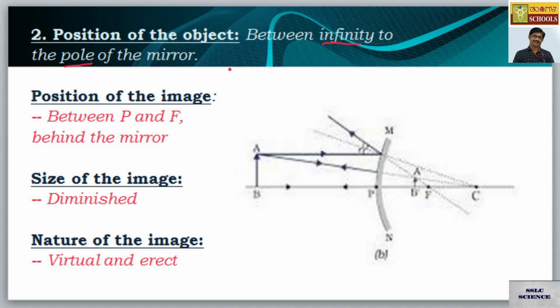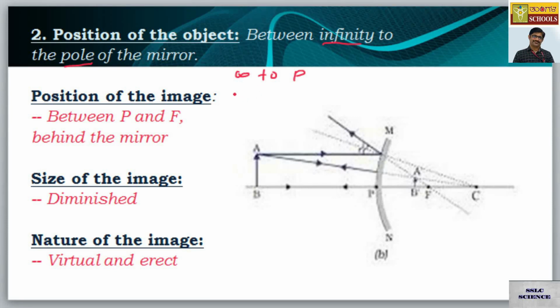Now you bring the object from infinity to the pole of the mirror P. You are getting the same kind of image all the time. Keep that first point in mind.